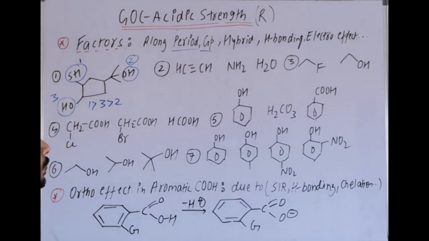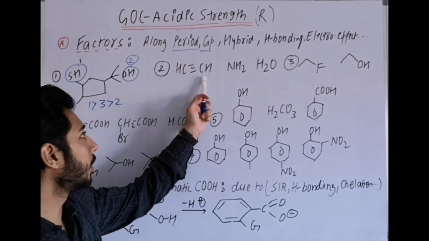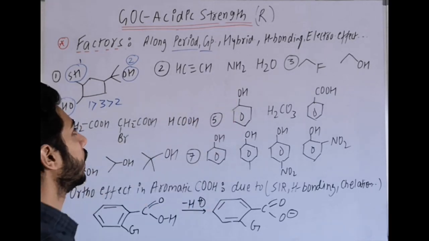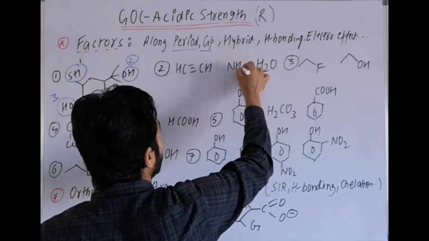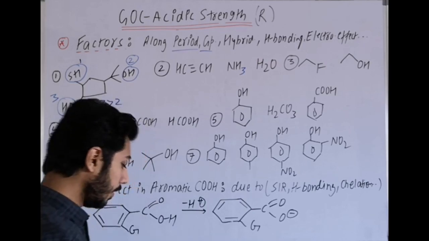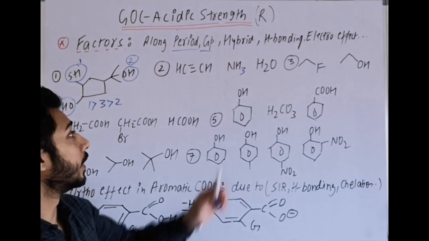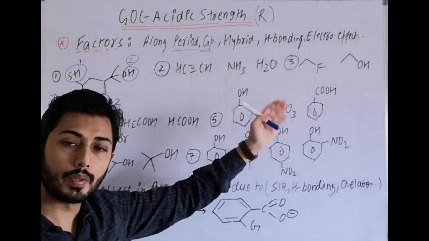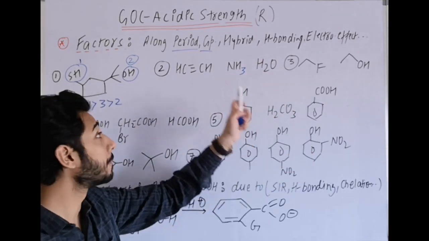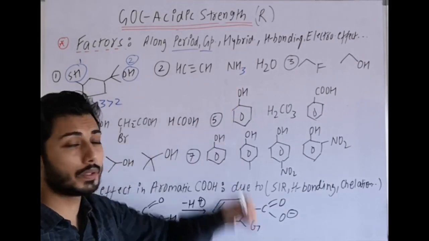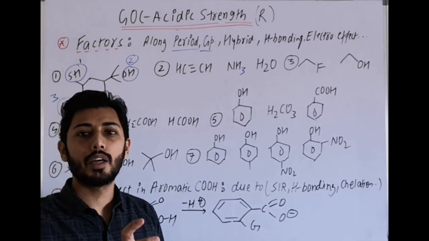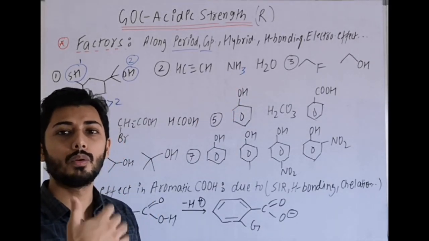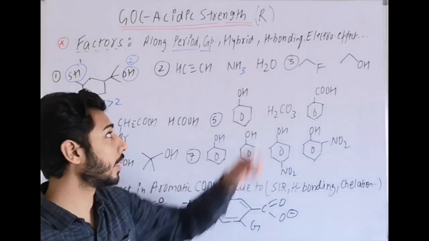Next, question number 2. Here the comparison is carbon releasing hydrogen, then NH3 releasing H, then H2O. Among them, which point can we use? Among them H2O, no doubt, has maximum acidic strength. Why? Left to right, if we move, acidic strength increases, but here it is sp carbon and sp3 nitrogen, and if you remember, sp carbon is more acidic than sp3 nitrogen.